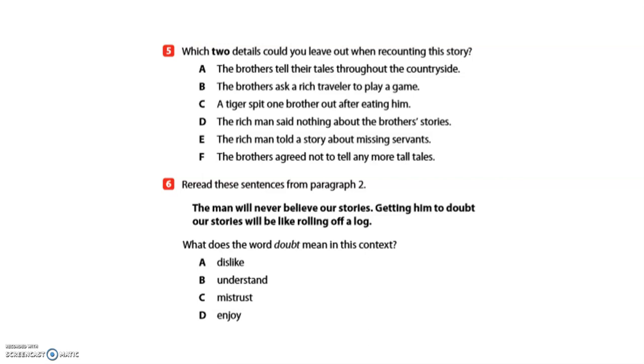Which 2 details could you leave out when recounting this story? Boys and girls, that means there are 2 things here that we really don't even need. What could we leave out? A, the brothers tell tales throughout the countryside. B, the brothers ask a rich traveler to play a game. C, a tiger spit one brother out after eating him. D, the rich man said nothing about the brothers' stories. E, the rich man told a story about missing servants. F, the brothers agreed not to tell any more tall tales.